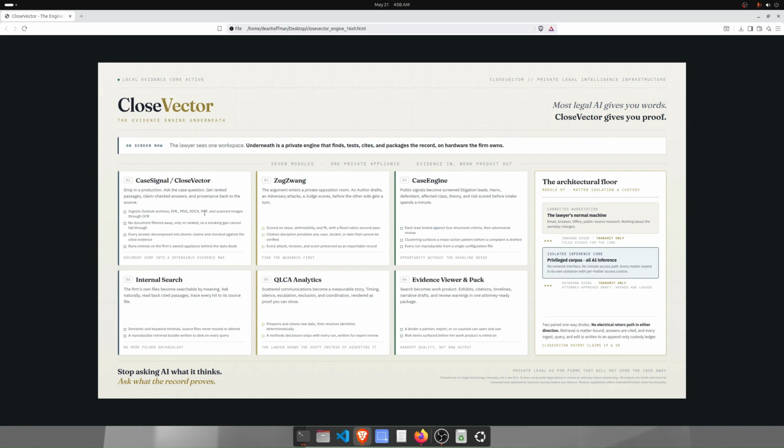And if you're not experienced at that, you definitely want to work with someone if you're going to go down that route. And you want the ability for that stack to remain updated. And we even take it a step further in terms of helping you with data diodes. But CaseSignal is the e-discovery component.